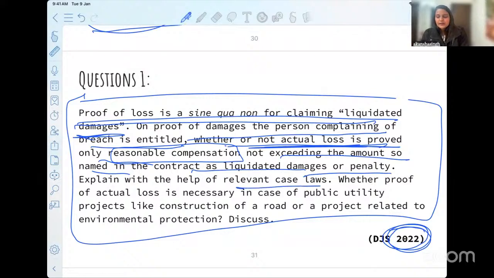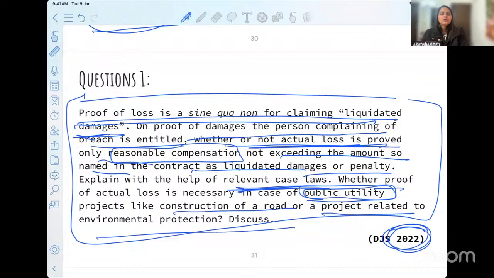Explain with the help of relevant case laws, all the case laws that we discussed today, whether proof of loss, actual loss is necessary in cases of a contract of public utility projects, like construction of road project, one person selling the property to the other, not being able to fulfill, do we have to prove actual loss or not? So if you have read with me in my class all these cases today, you will be in a very good position to attempt this particular question.